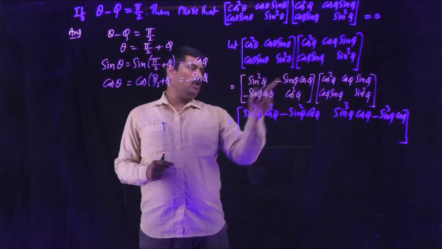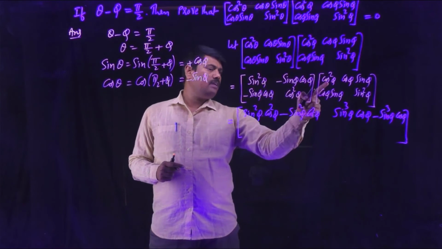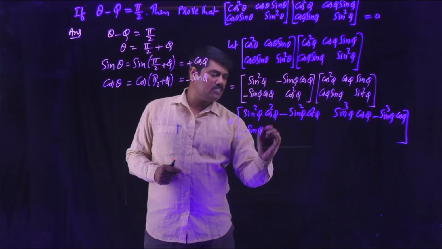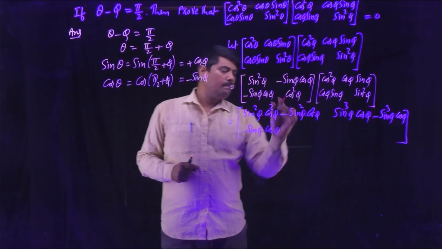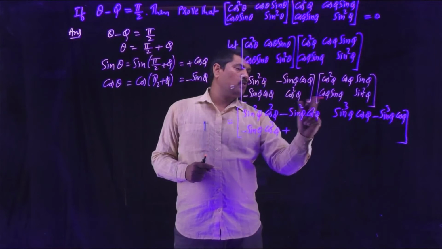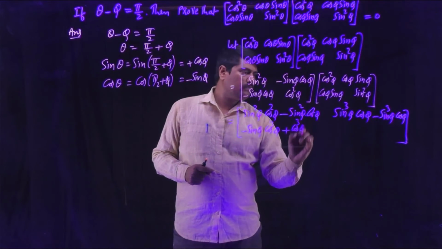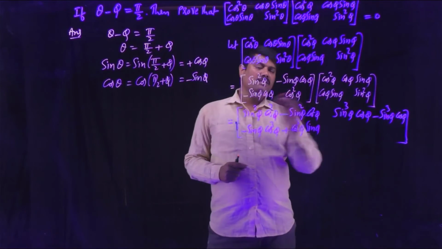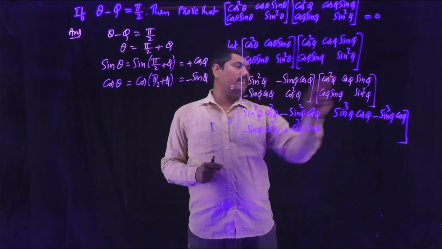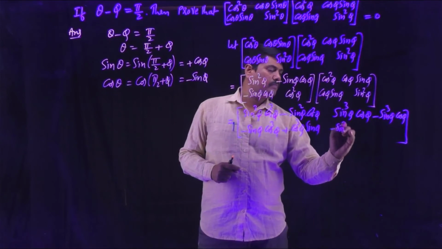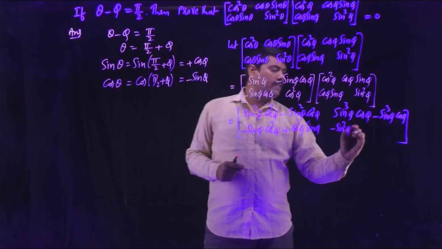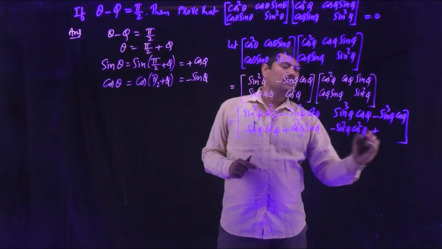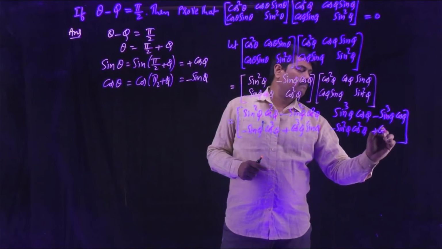Now the second row with the first column: minus sin phi cos phi into cos square phi becomes minus sin phi cos cube phi, plus cos square phi into cos phi sin phi becomes cos cube phi sin phi. Again, the second row with the second column: minus sin phi cos phi into cos phi sin phi gives minus sin square phi cos square phi, plus cos square phi sin square phi.